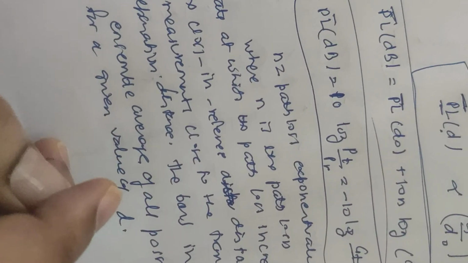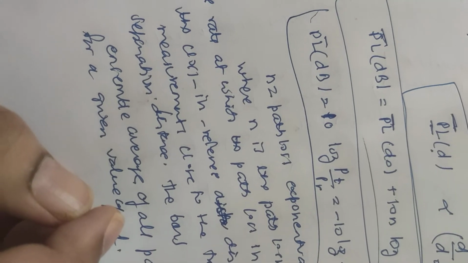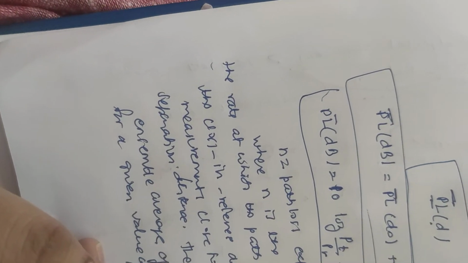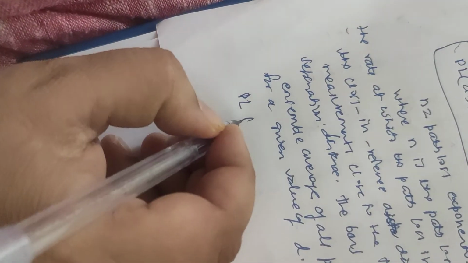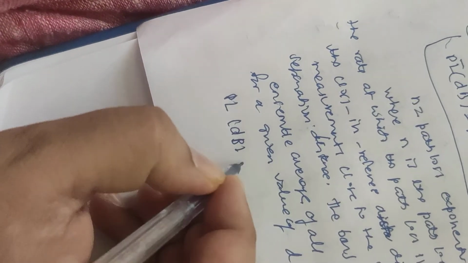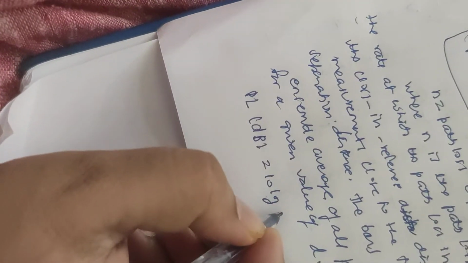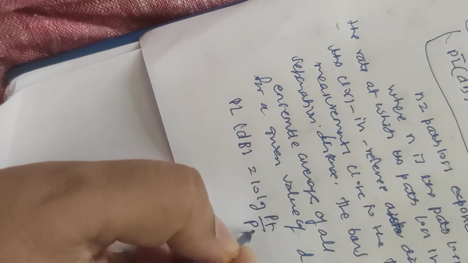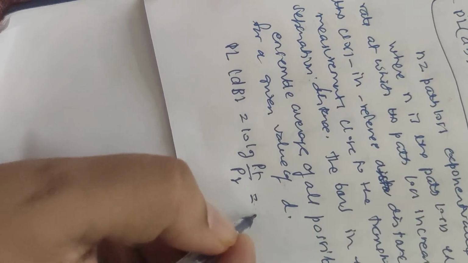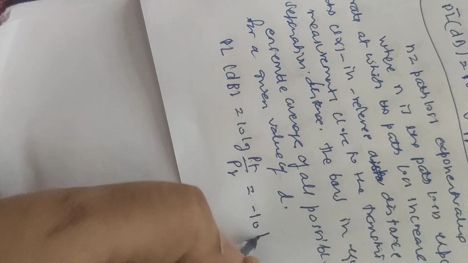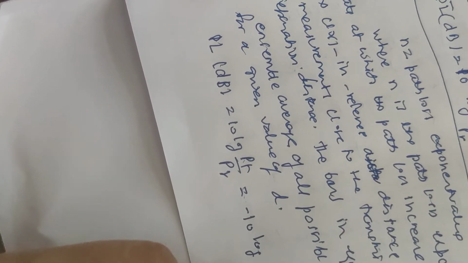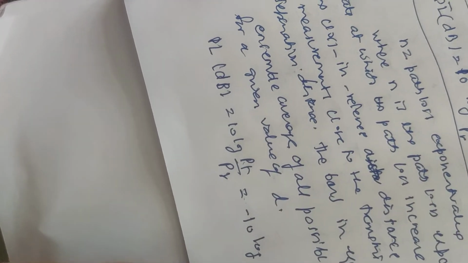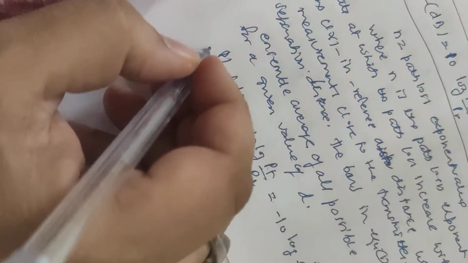When we plot on a log distance scale, the modeled path loss comes like this: 10 log of the transmit power P_t, minus 10 log of lambda squared divided by 4 pi squared d squared.